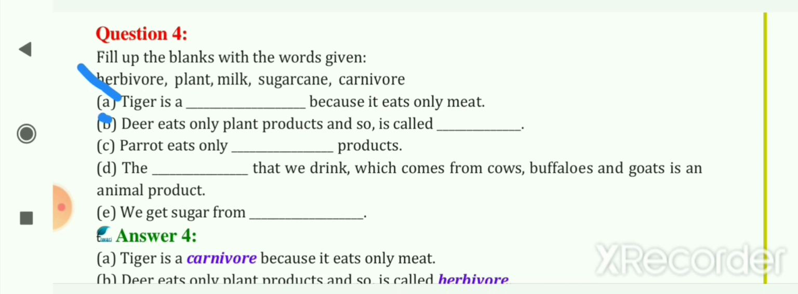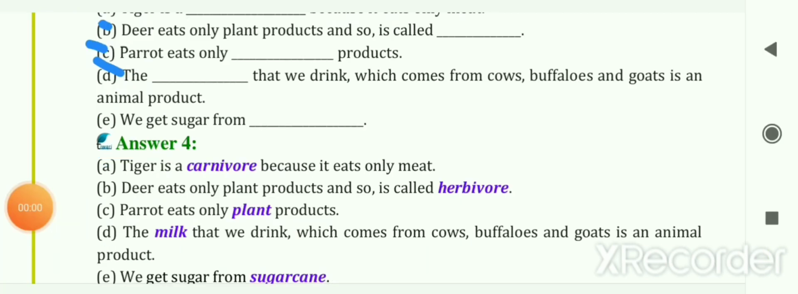Next is, parrot eats only blank products. So parrot eats only plant products. Then the next one is, the blank that we drink which comes from cow, buffaloes and goat is an animal product. So the milk that we drink which comes from cows, buffalo and goats is an animal product. The last blank is, we eat sugar from sugar cane.